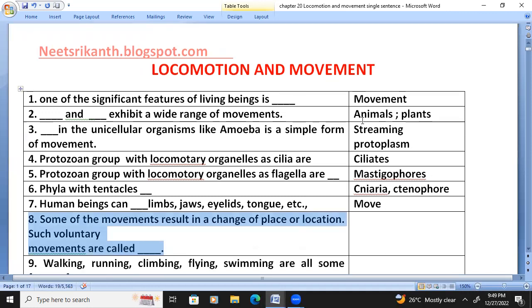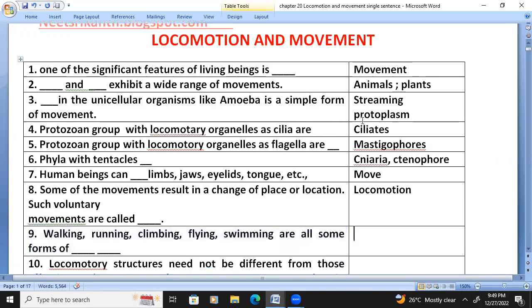Some of the movements result in a change of place or location. Such voluntary movements are called locomotion. Walking, running, climbing, flying, swimming are all some forms of locomotory movements.